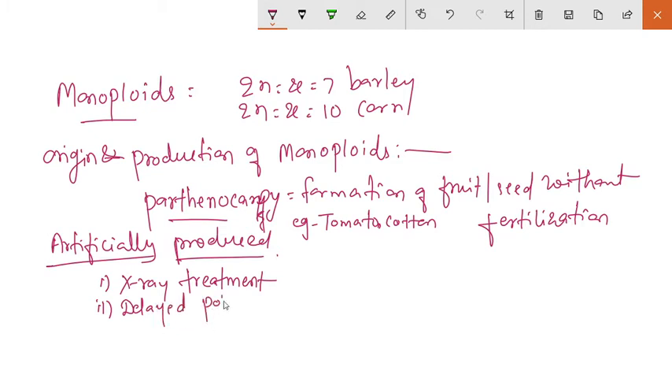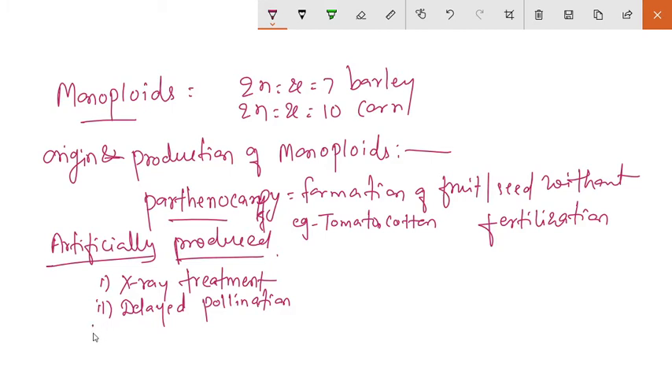Then the second, by delayed pollination. Delayed pollination means when the pollination is late. Before that, if the parthenocarpic fruit is developed, or the pollen grain is not present or not provided on the stigma or to the ovule, then there is a delayed pollination, or if there may be the late maturation of the endoecium, then the female gametes develop into fruits and seeds. So that is the delayed pollination. It is also one of the causes of the development or origin of the monoploid.